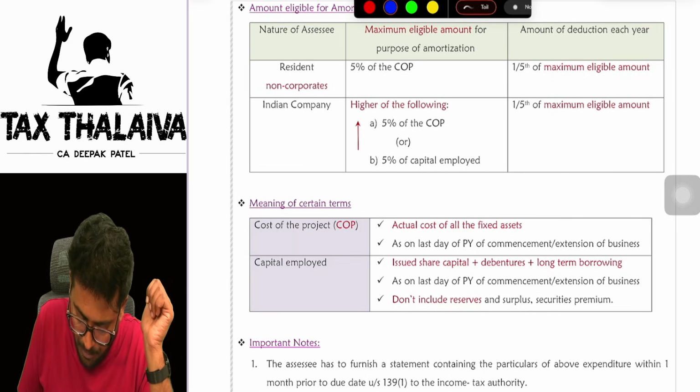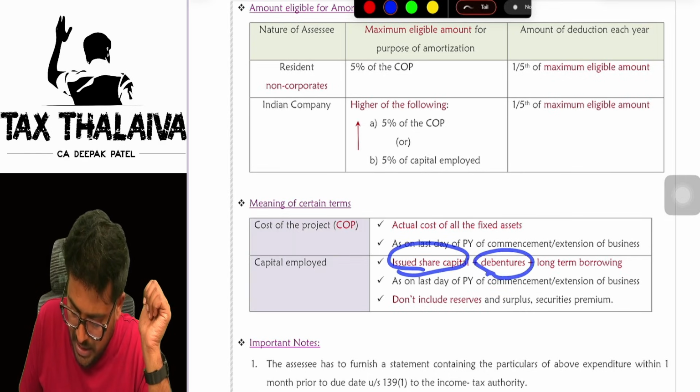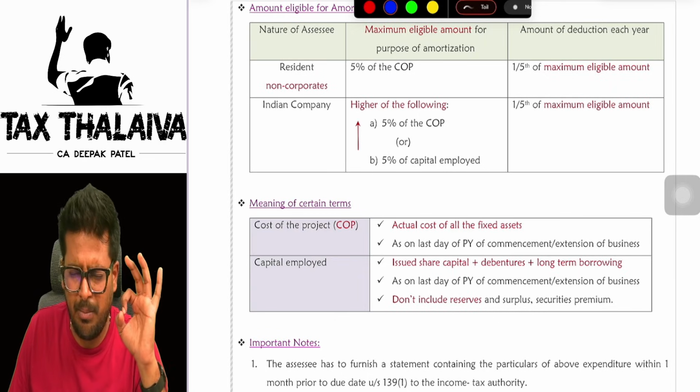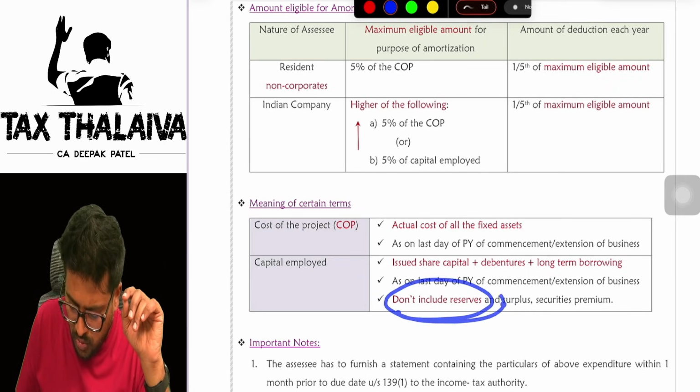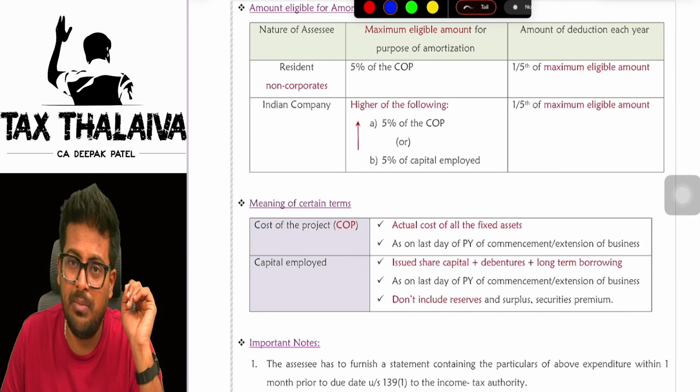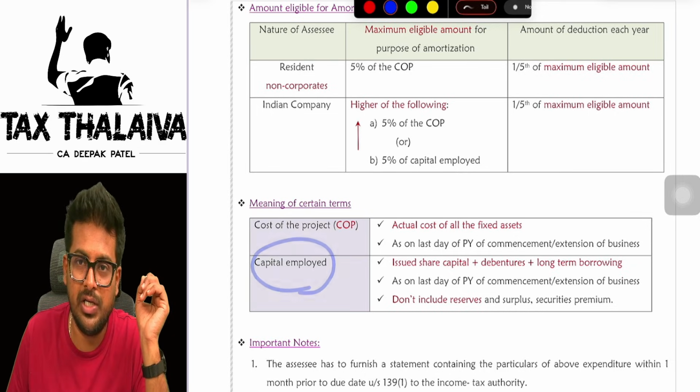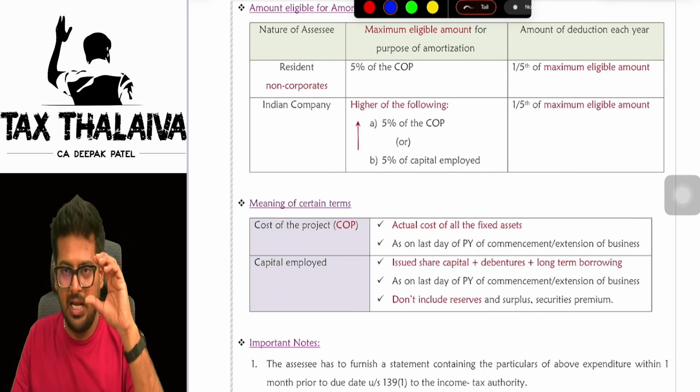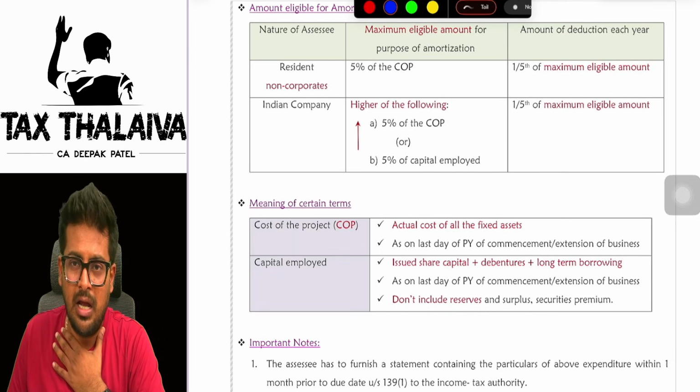Next. Sir, what is capital employed, sir? Capital employed is nothing but issued share capital plus debentures plus long-term borrowings. But keep in mind one thing. You will not include reserves and surplus and securities premium in the capital employed definition. Is it clear?